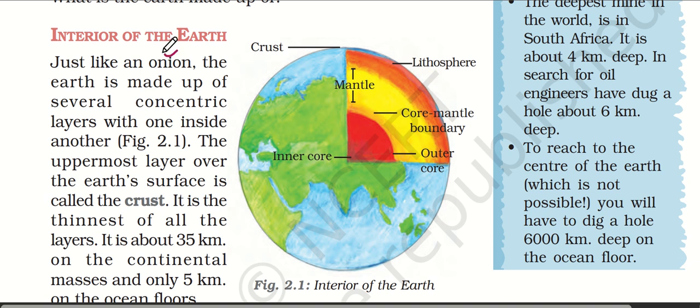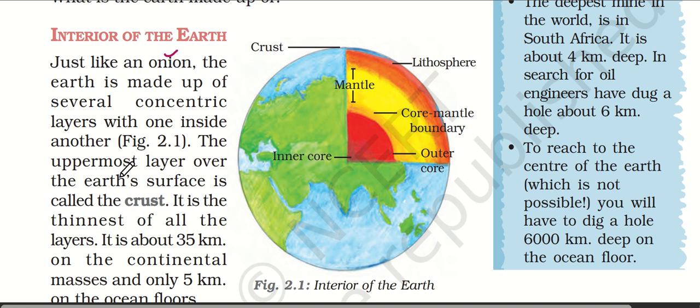Just like an onion, the earth also has several concentric layers, one inside another. So the earth is made up of concentric layers with one inside the other.